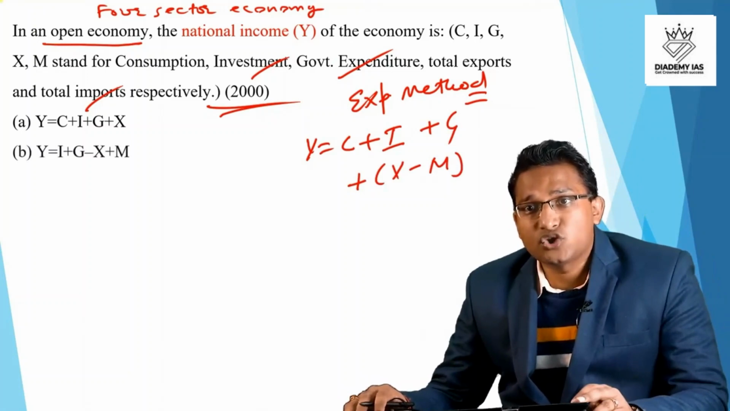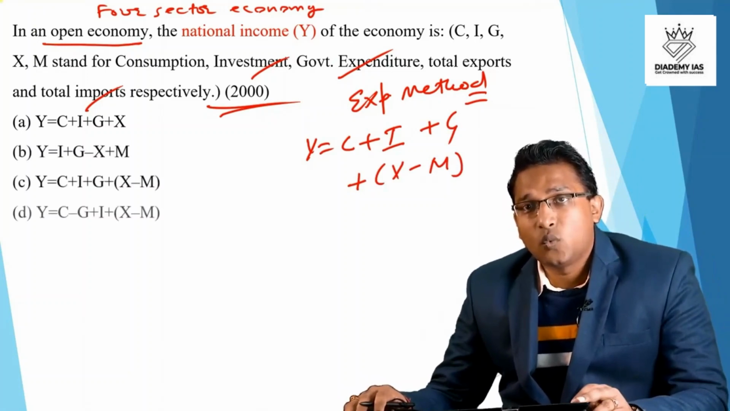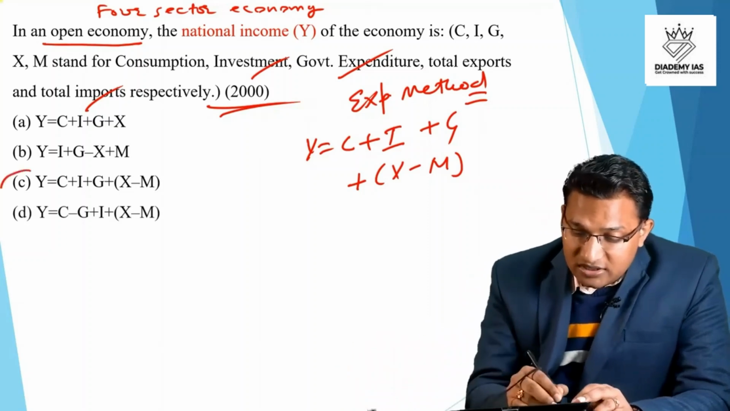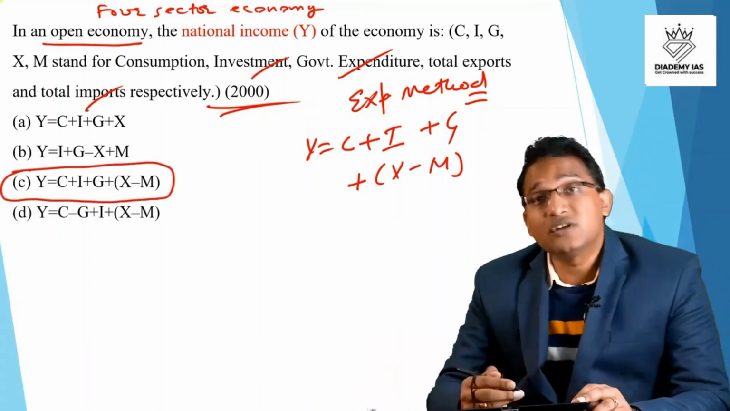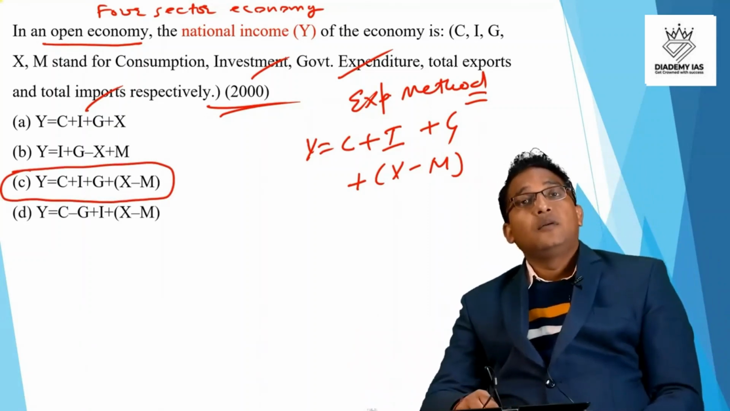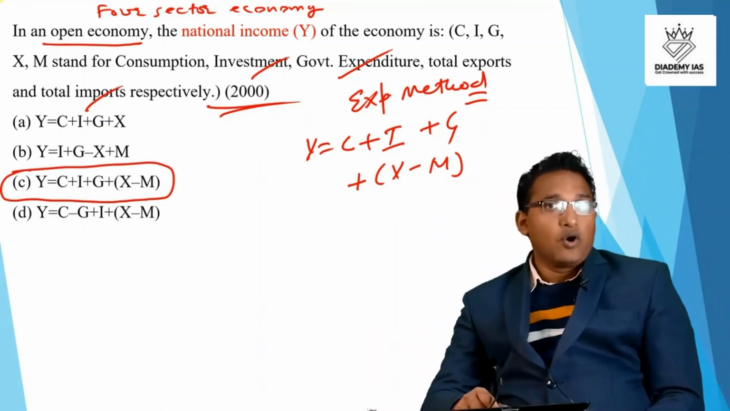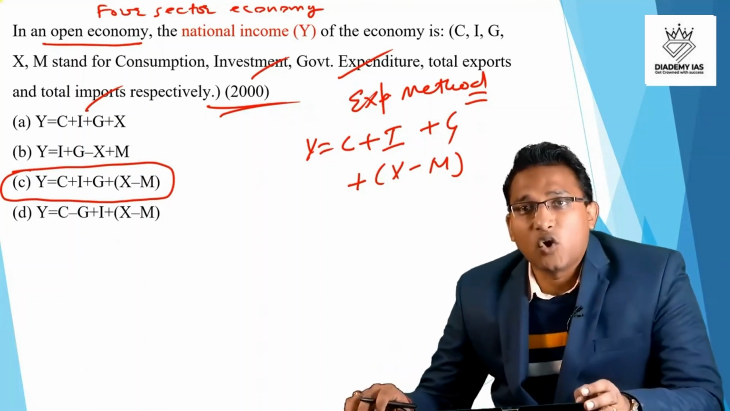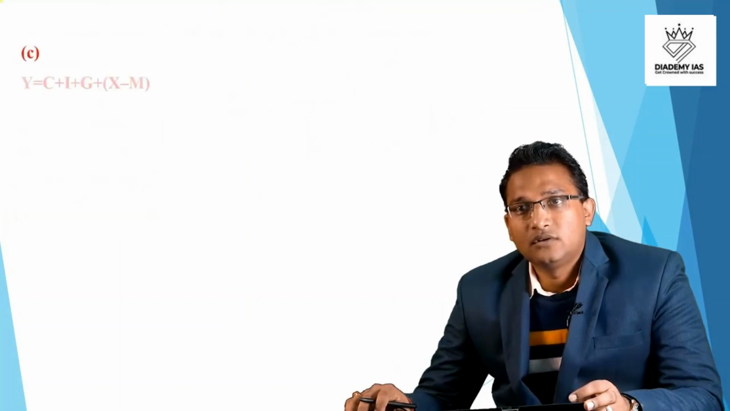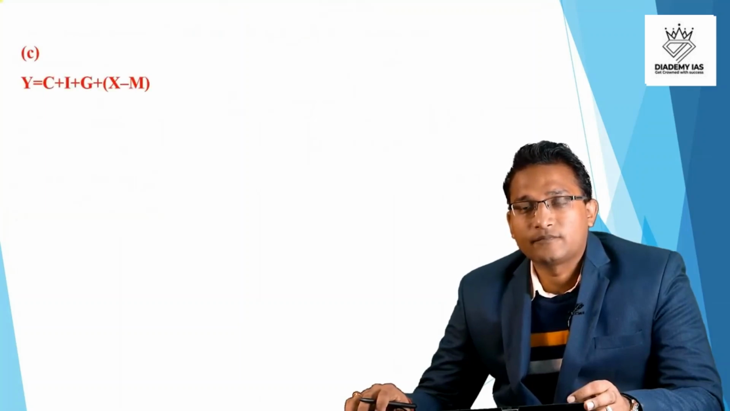So in this question, what is the correct answer? The answer is very easy. Option C. Y is equal to consumption plus investment plus government expenditure plus total export minus total import. So answer is option C.